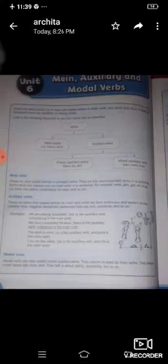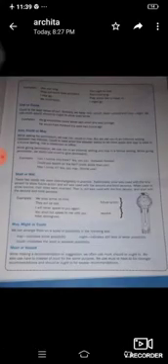Primary: has, have, is, am, are, was, were, had, do, does, did. These all are primary auxiliary verbs. And modal auxiliary verbs are can, could, shall, may, might, will, would, must, should. They all are modal auxiliary verbs.